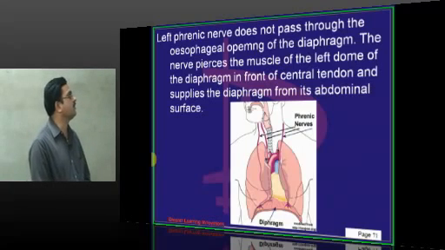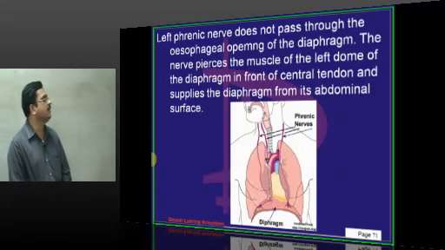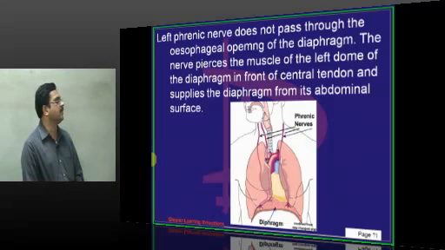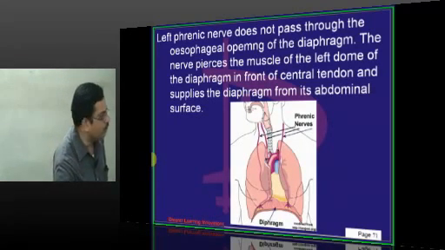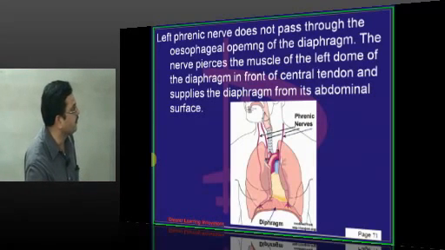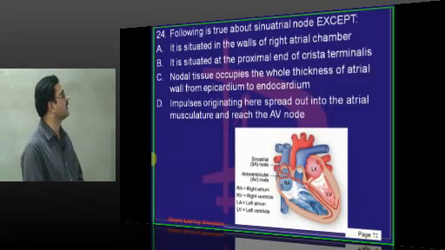So the left phrenic nerve does not pass through the esophageal opening of the diaphragm. It pierces the muscle of the left dome of the diaphragm in front of the central tendon and supplies the diaphragm from its abdominal surface. Remember, the right phrenic nerve passes through the opening of the inferior vena cava.